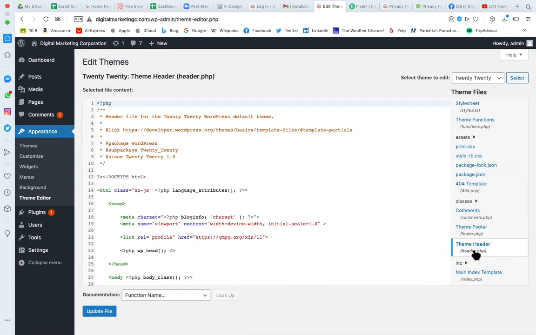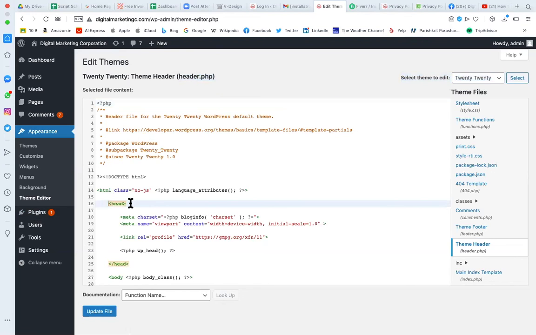Whenever any website, software or feature asks you to add a code on every page of your website, for example Google Analytics, where you want to track user behavior on every page, Google Analytics will ask you to add the analytics code on every page. One way is to add it through a plugin, but another way is you can simply go to the header.php file.